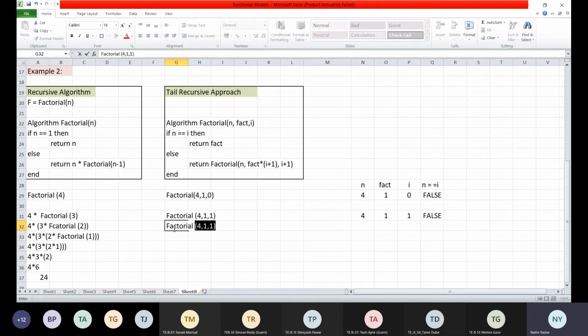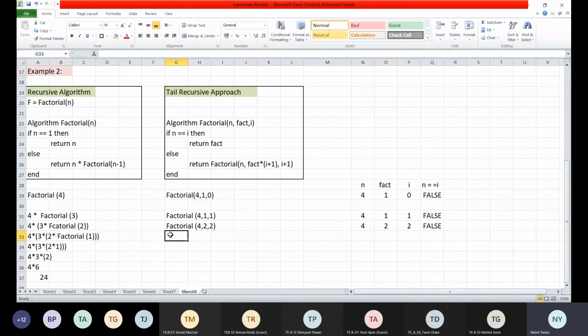Factorial into n. n is common, it is 4, right? 4 into, now listen, what is the value of fact? It is 1. What is the value of I? It is 1. So I will become 1 plus 1, that is 2. So 2 into 1, correct? Am I right? So 2 into 1 is 2, comma I plus 1. So this will also become 2. Correct? So these values will become 4, 2, 2. And this is still false.